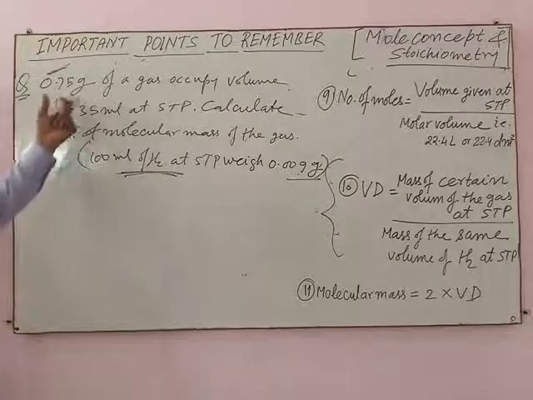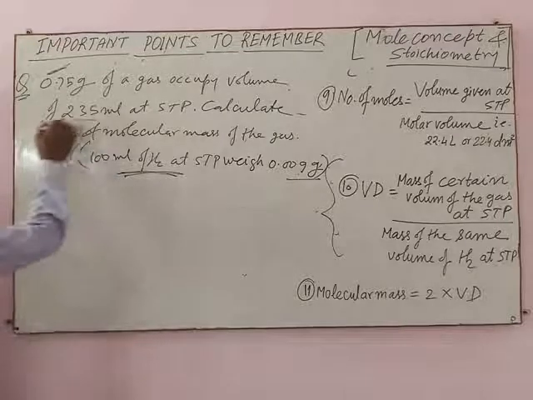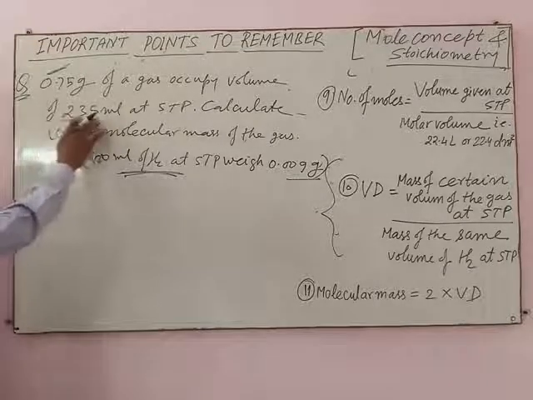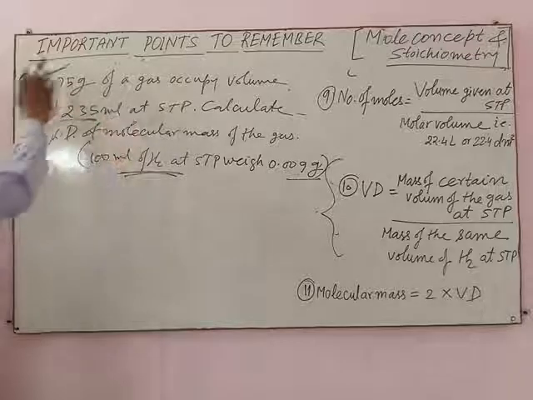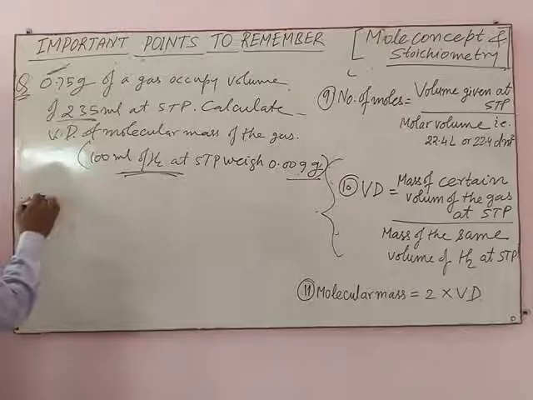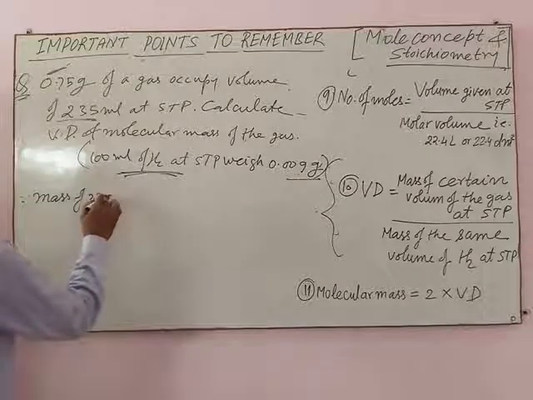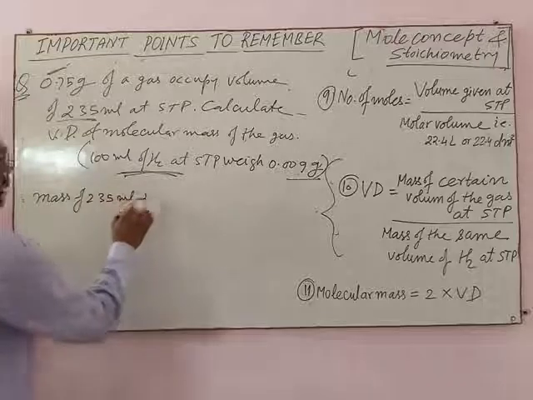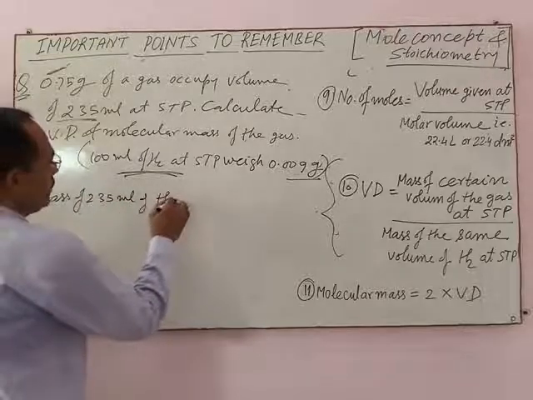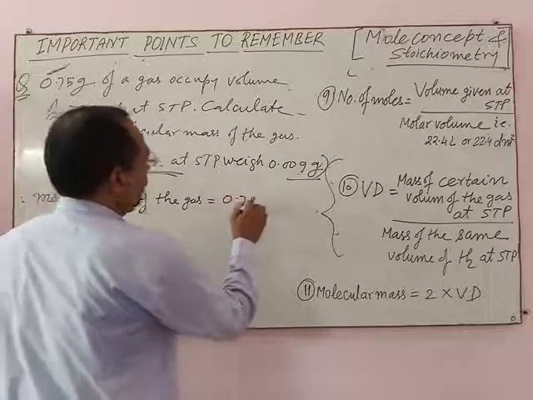So how will you calculate it? The mass of 235 ml of the gas is equal to 0.75 gram.